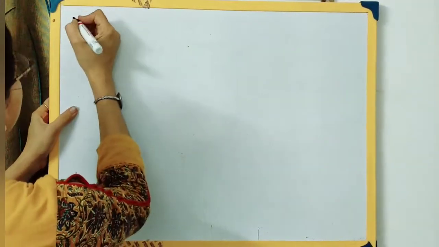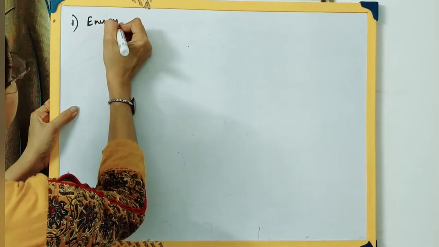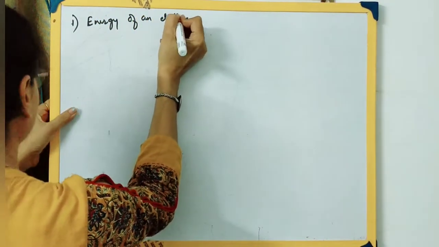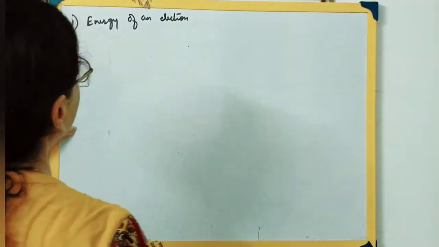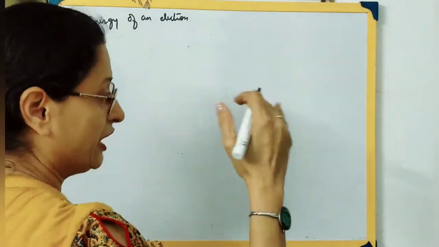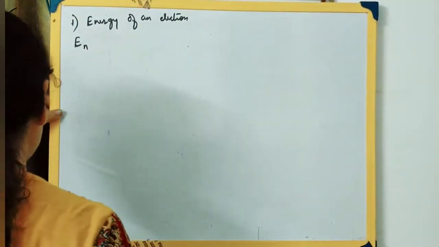According to the Bohr model, we got the energy of an electron. This was the second merit. The energy of an electron can be determined. Suppose an electron is in the nth energy level, where n can be 1, 2, 3, 4. We will represent it as En, whichever energy level it is.